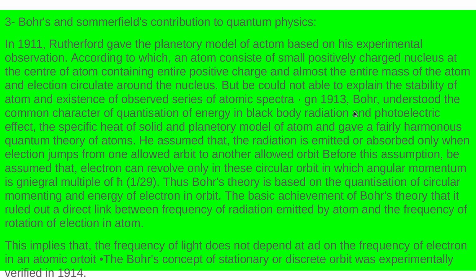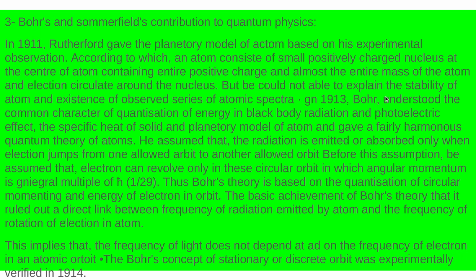And in 1913, Niels Bohr understood the common character of quantization of energy in blackbody radiation and the photoelectric effect. The specific heat theory of solids and the planetary model of atom gave a fairly harmonious quantum theory of atoms. He assumed that radiation is emitted or absorbed only when electrons jump from one allowed orbit to another allowed orbit. Before this assumption, how energy is emitted or absorbed hadn't been explained.